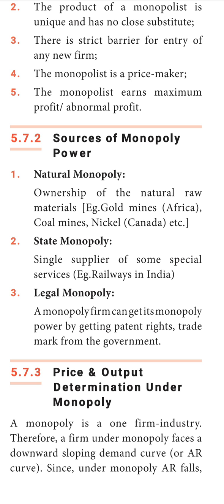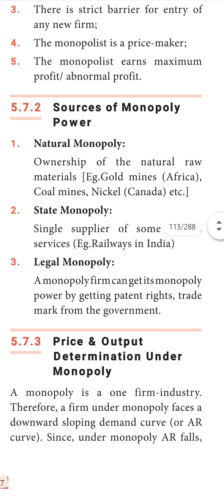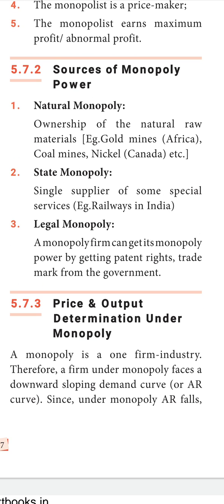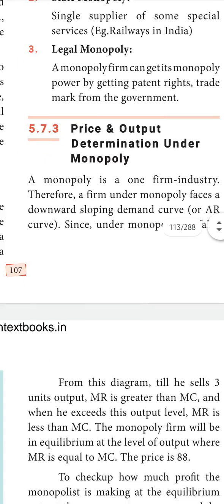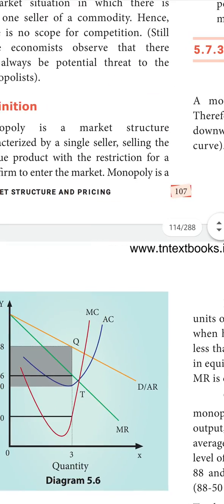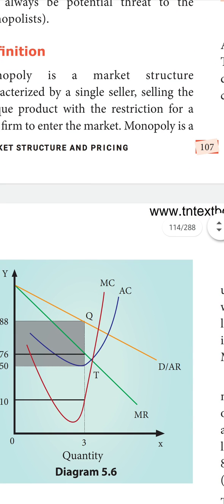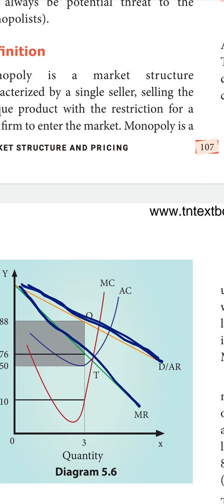Next, price and output determination under monopoly. A monopoly is a one-firm industry. The firm under monopoly faces a downward sloping demand curve. From this diagram itself, you may know that the demand curve is downward sloping. That is the AR curve we are saying, and the MR curve is also downward sloping.